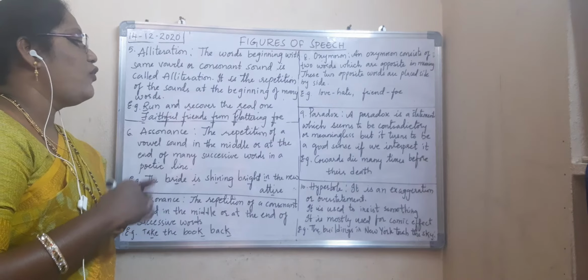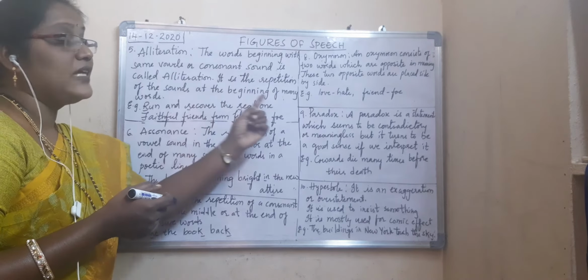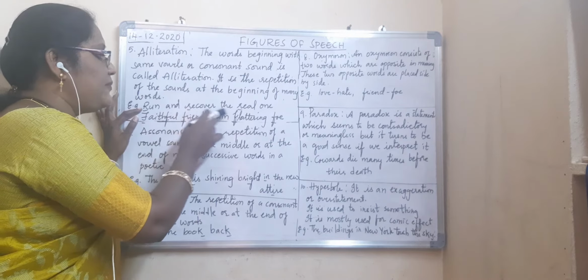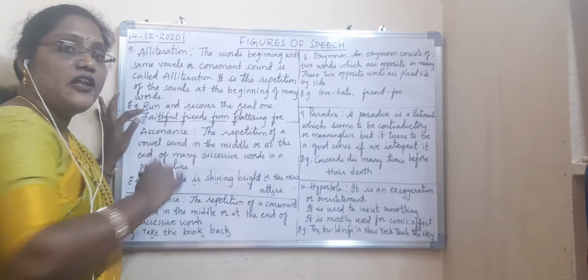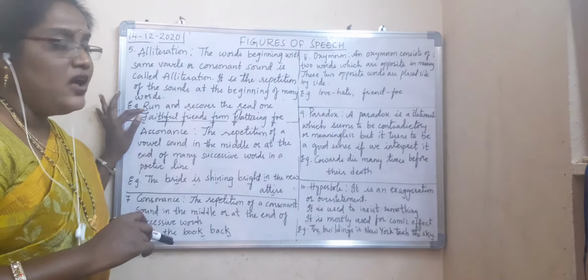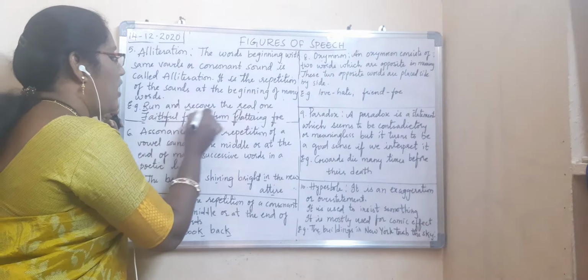Now see here, what is at the beginning? It is the repetition of the sounds at the beginning of many words. Which letter is repeating in this sentence now? R is repeating. You see, run, recover, real. And this comes under what? Consonant. So you have to underline R, R and R. This is called alliteration.